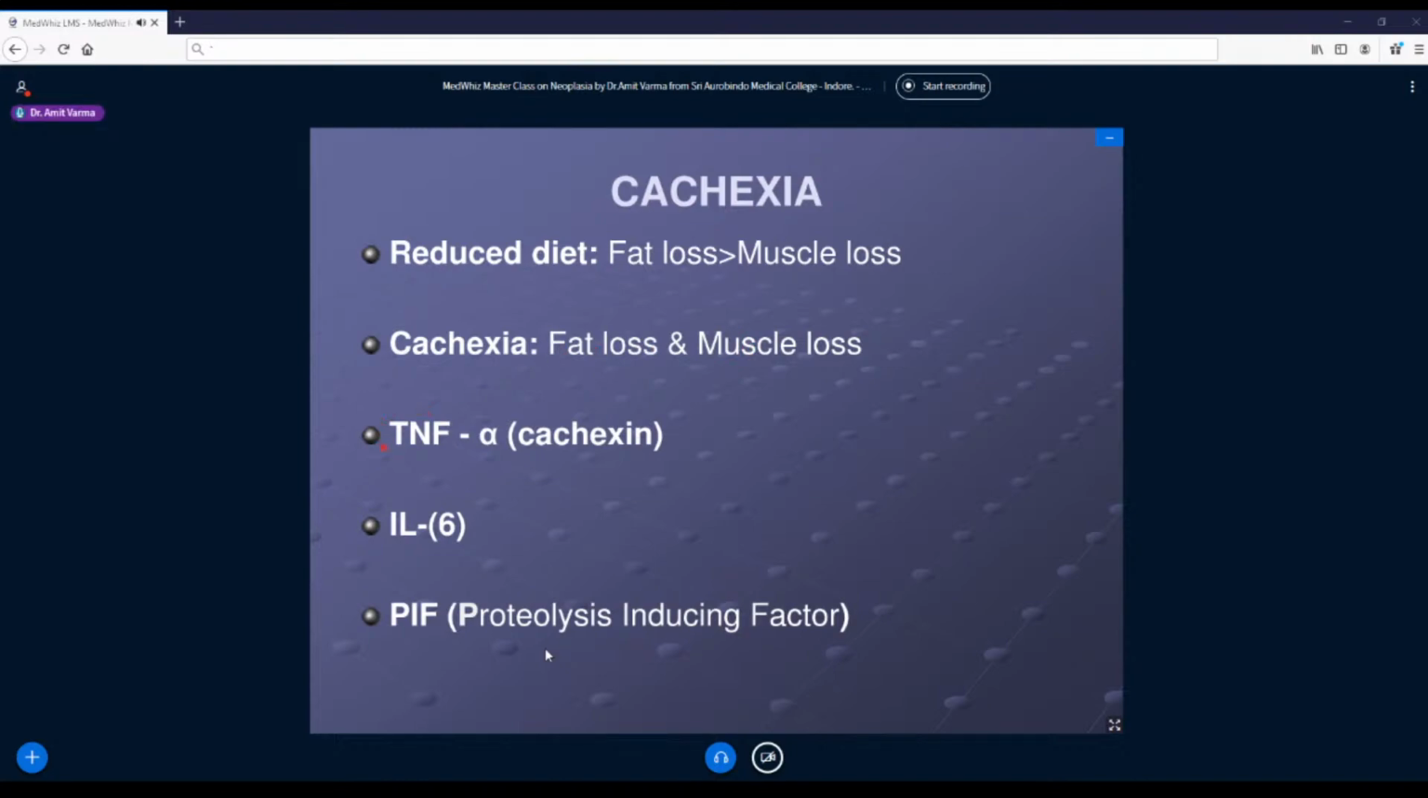Because of three factors which are released in excess by the tumor as well as the inflammatory reaction to tumors. So one is TNF-alpha, that is also called cachexin. Second is interleukin-6. And third is PIF, that is proteolysis inducing factor. These three factors lead to emaciation, weight loss in a cancer patient despite a normal diet. So that is a fact of importance.